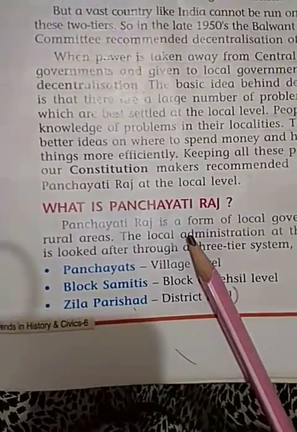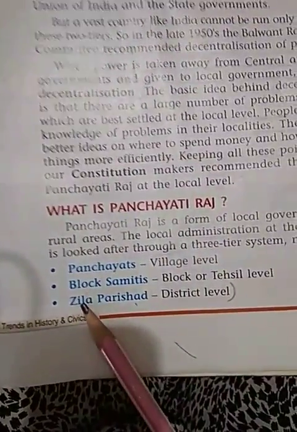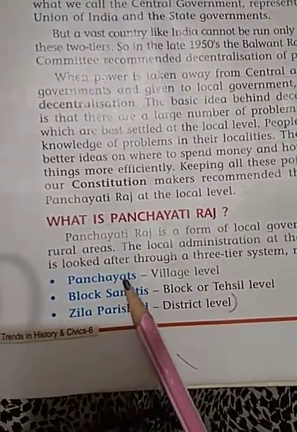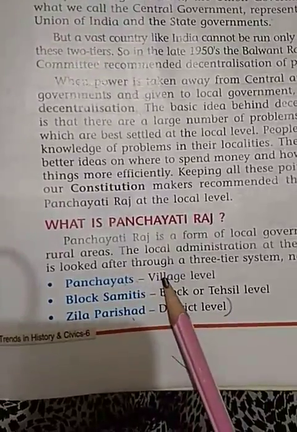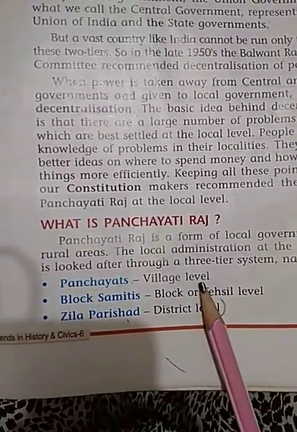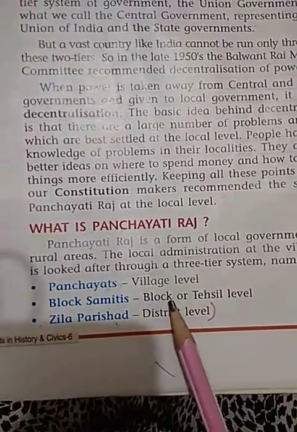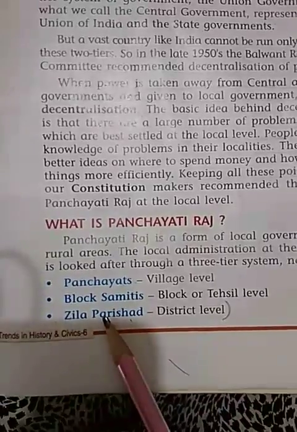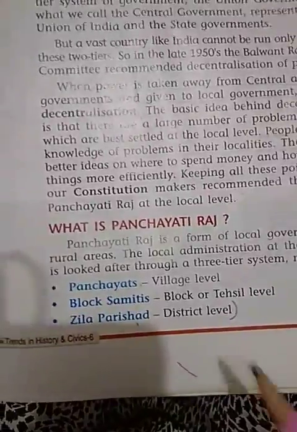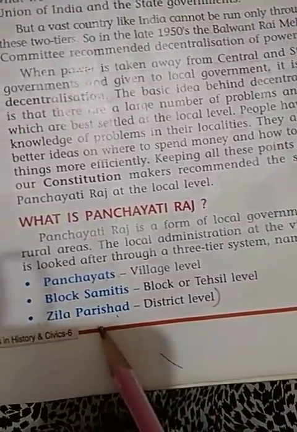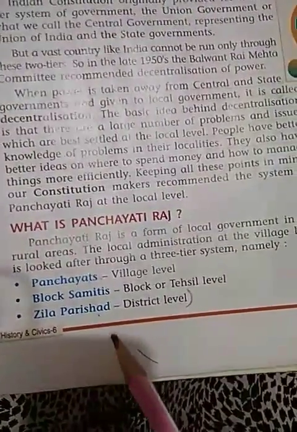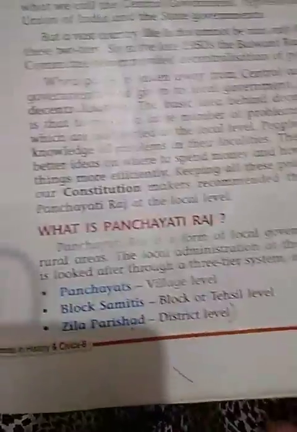First are Panchayats, at the village level; then block samitis, at block or tehsil level; and Zilla Parishad, the third level, at the district level. These are the three tiers of the Panchayati Raj system, not tiers of government.